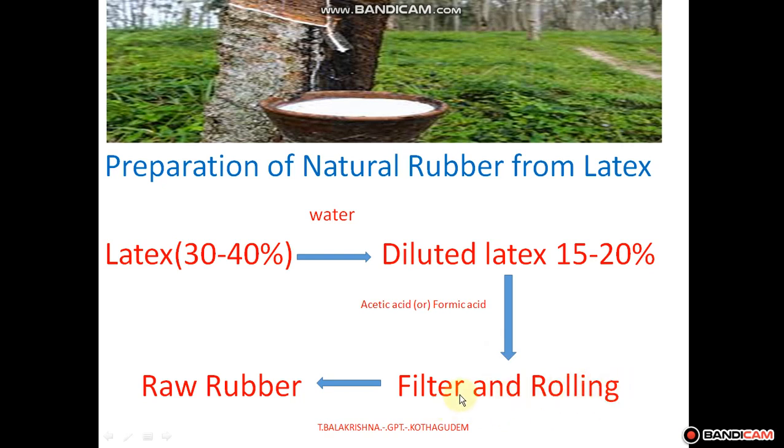Removing the other chemicals from the latex is called filtration, and when you apply some mechanical energy it is converted by rolling into sheets. That is called raw rubber. So the latex is diluted from 30 to 40% to 15 to 20% by adding water, then we add acetic acid or formic acid, then we filter and roll, and we get raw rubber.